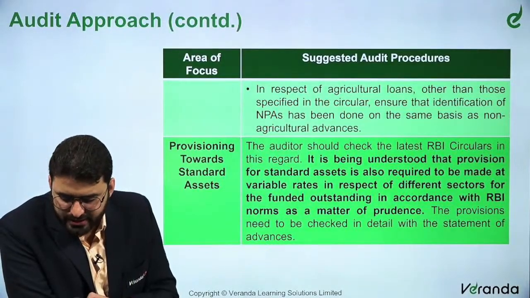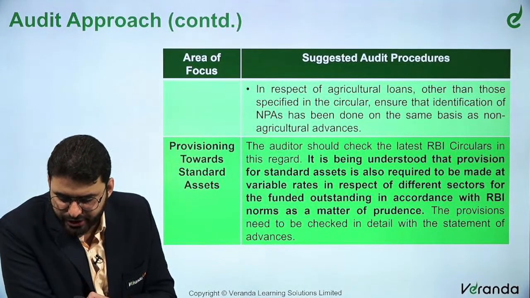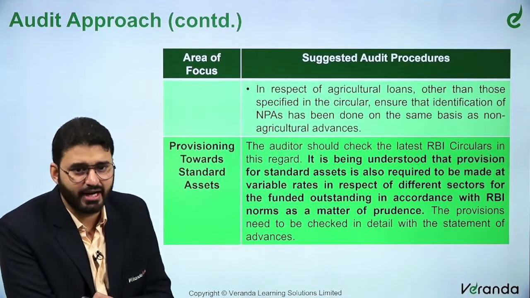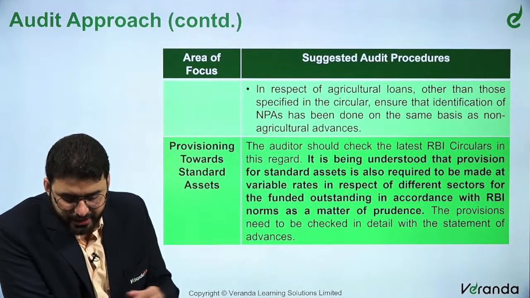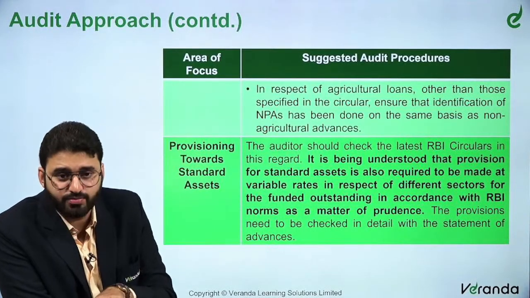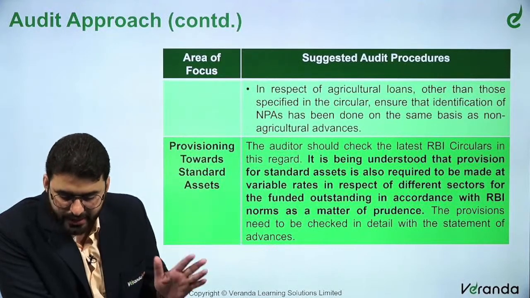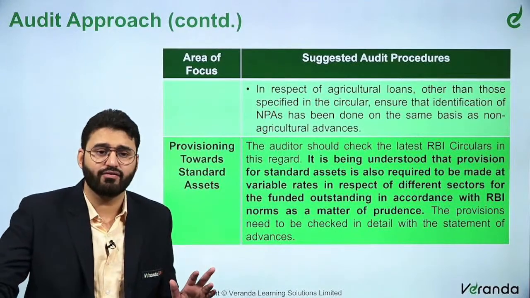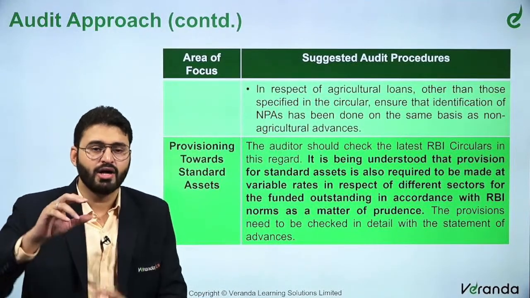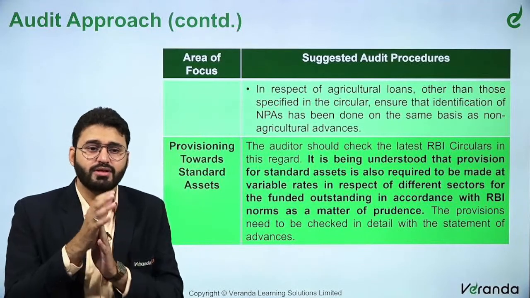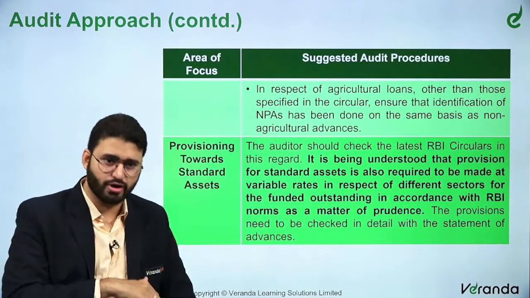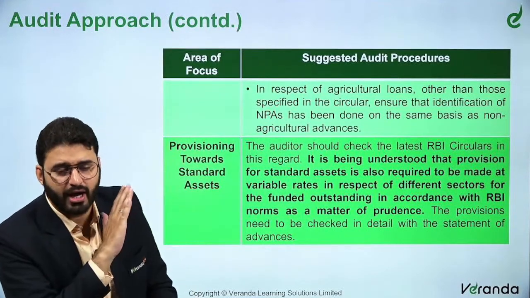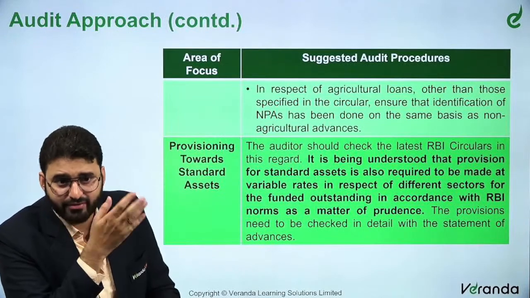In respect of agricultural loans other than those specified in the circular, ensure that identification of NPA has been done on the same basis as non-agricultural advances. Now provisioning towards standard assets. So I am hoping this point is clear. In respect of agricultural advances, there is a separate way of classifying it as an NPA or not an NPA. Depending upon the crop season, long duration crop and short duration crop, if outstanding for more than one crop season, then it becomes an NPA. It's not your hardcore 90 days limit, right, for agricultural advances.